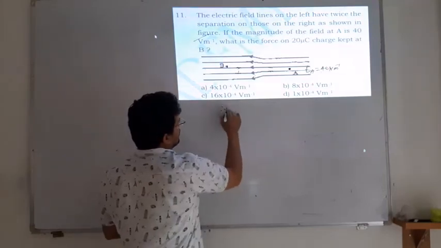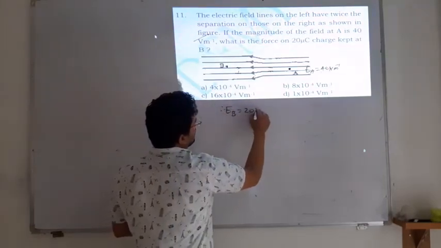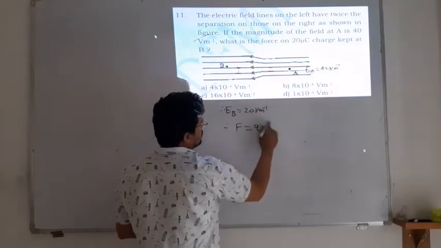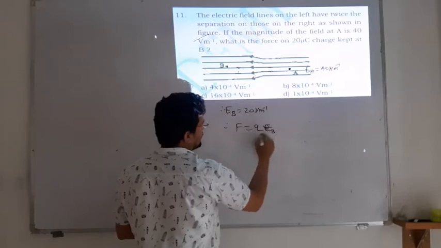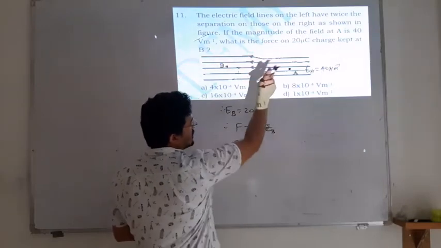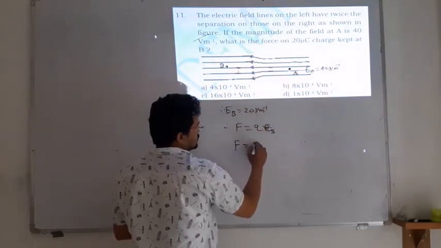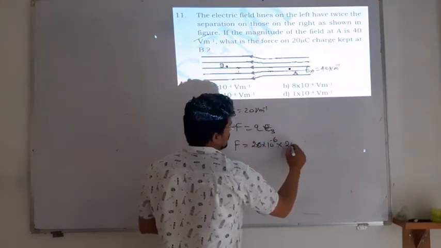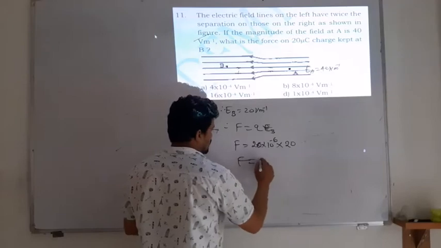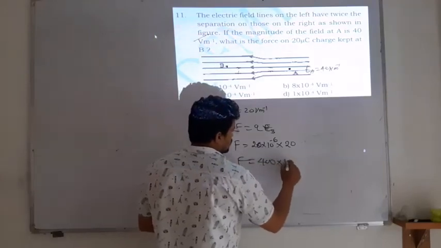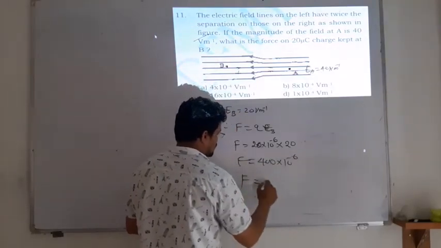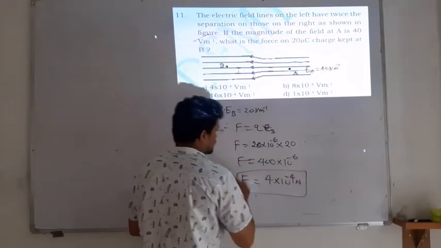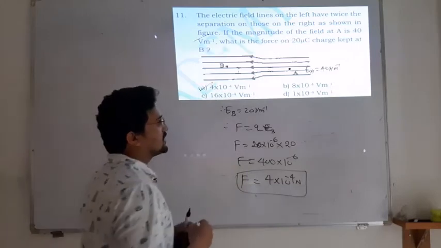So electric field at B is 20 volt per meter. Then force on the charge is Q into E. Because you have to place a 20 microcoulomb charge at point B, Q is 20 into 10 to the power of minus 6, multiplied by E, which is 20. So F is 400 into 10 to the power of minus 6, which is 4 into 10 to the power of minus 4 Newton. So option A is correct.